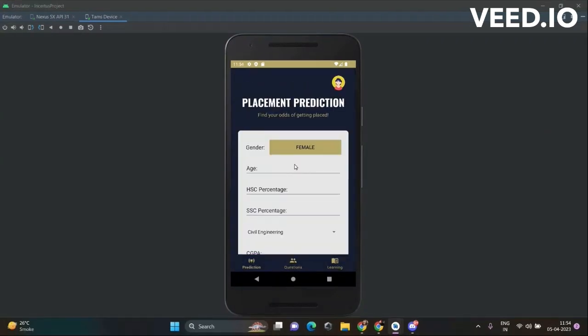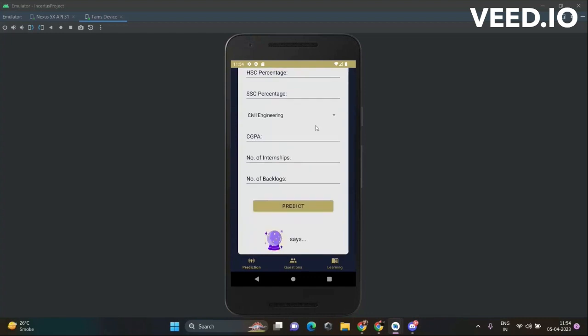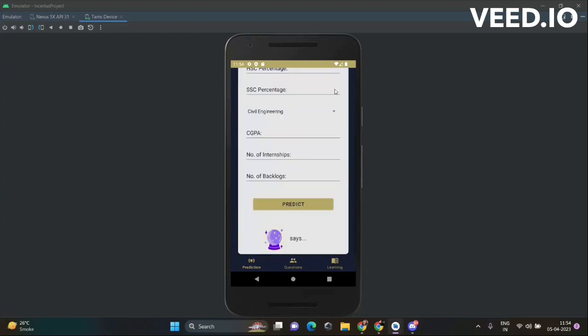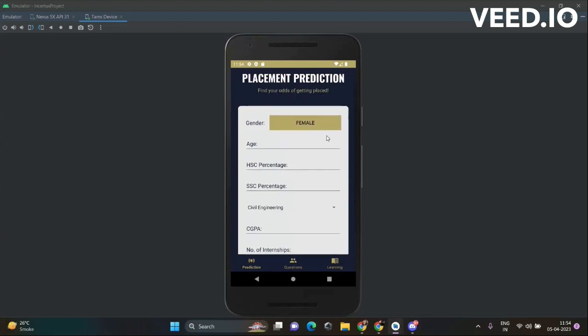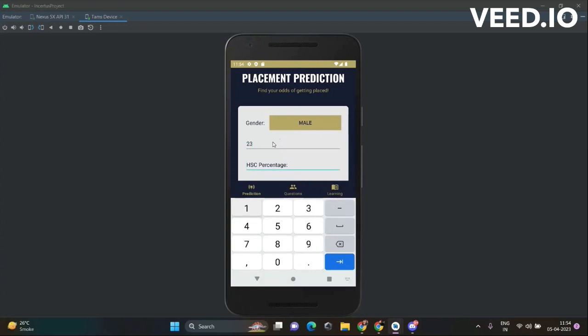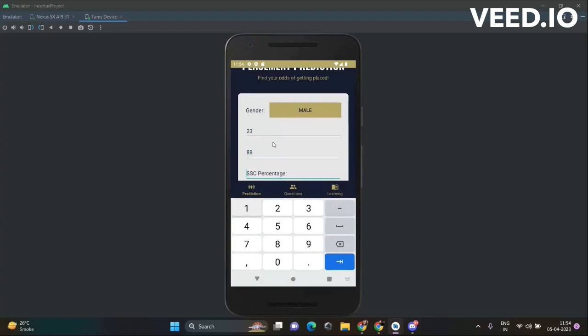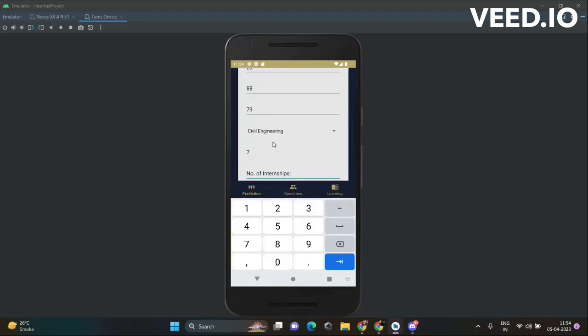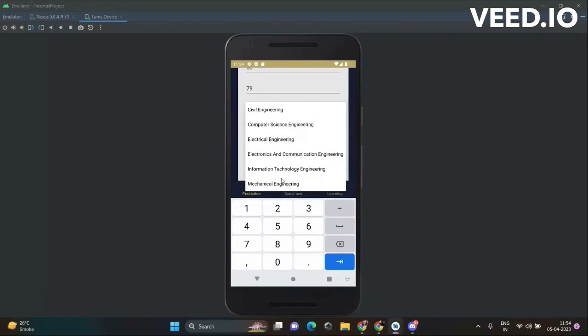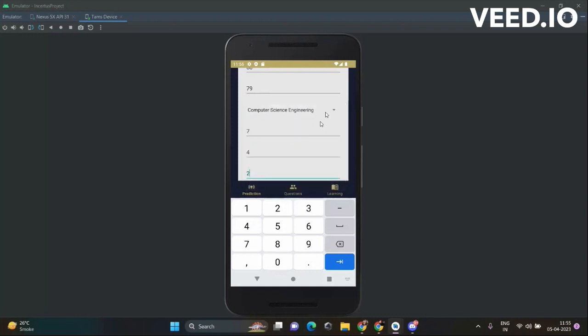The first, let's start with placement prediction. So here it uses machine learning and gives the output when the user enters simple details. Let's say I enter random details here. Suppose I choose male, age is 23. Suppose 10th percentage is 88, then 79. CGPA is 7, internships is let's say 4, backlogs is 2, and I can choose my branch from here. Let's say computer science and engineering, or maybe electrical engineering.